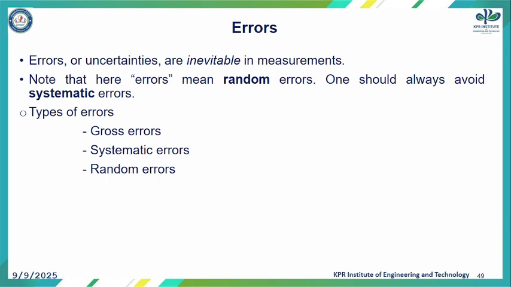Errors are nothing but deviation from the true value, or we can say the uncertainties are inevitable in measurements. Note that here error means random errors. One should always avoid the systematic errors. Different types of errors are mentioned here. Here we have gross error, systematic error and random error.